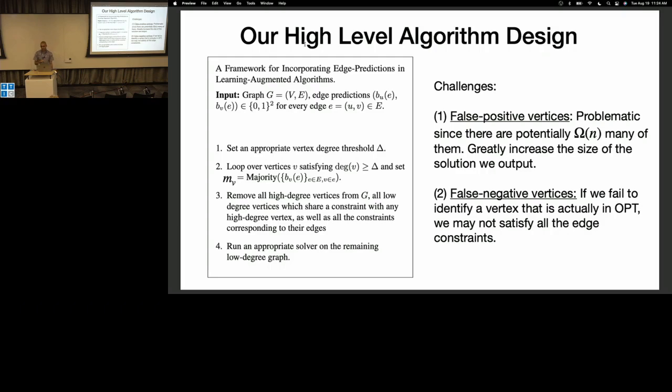The other major issue is false negative vertices. So there could be vertices that are actually in the vertex cover.